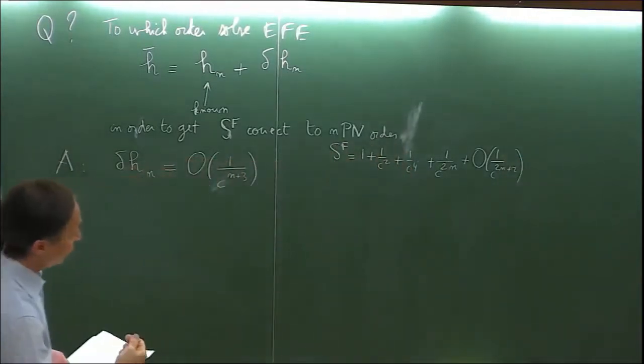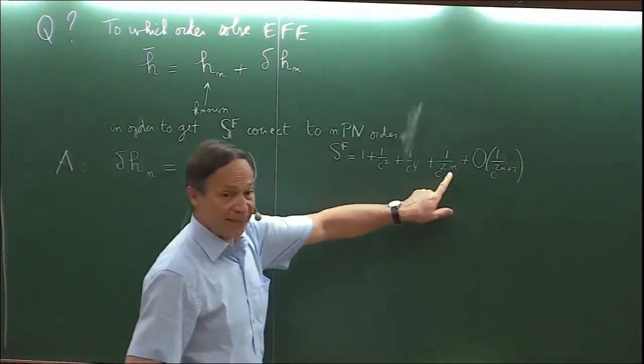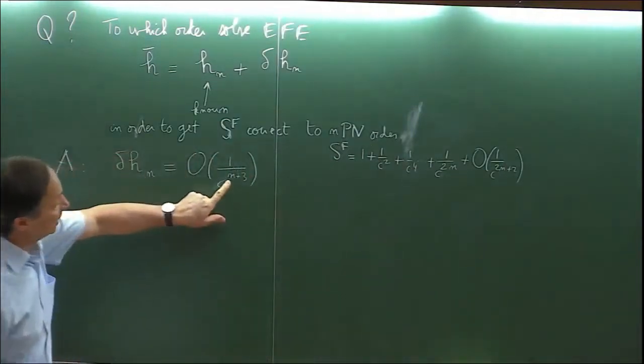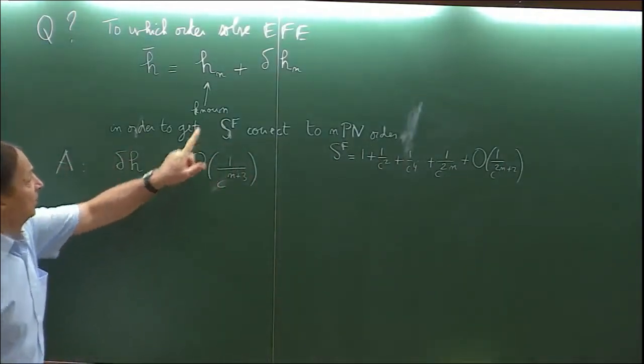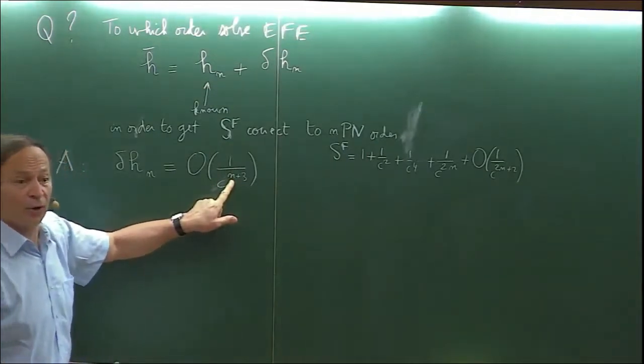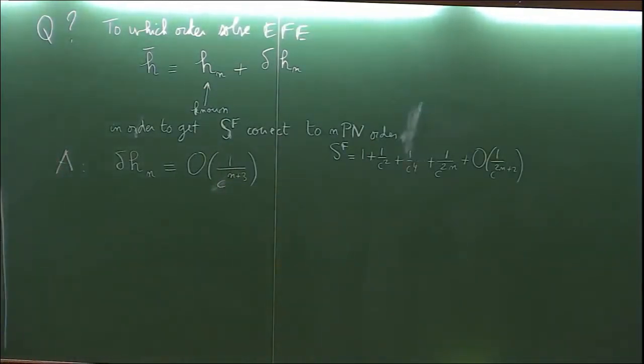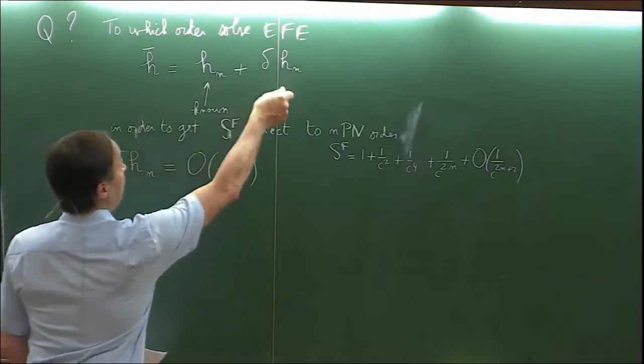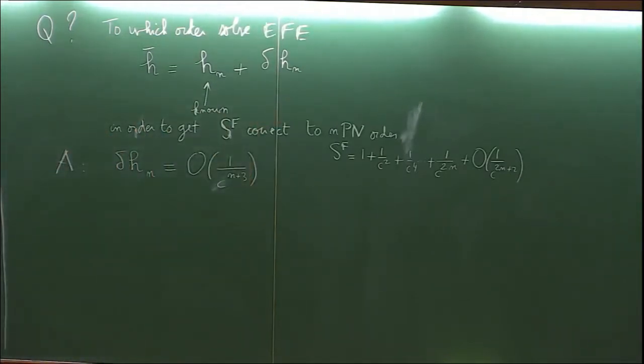And you see that in order to go up to order 1/c^(2n), we need essentially to go for the field itself only up to order n, which is a very nice property of the Fokker action that I will prove for you, but which shows that indeed to get the motion at the 4PN order, say, we don't need to control and to solve the Einstein field equations at the 4PN order itself. Only essentially 2PN order will be sufficient.